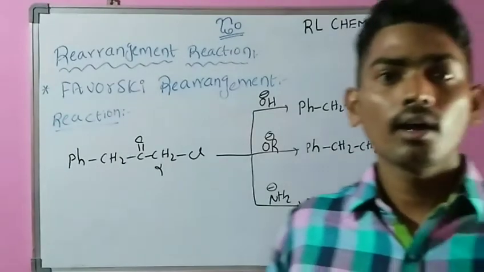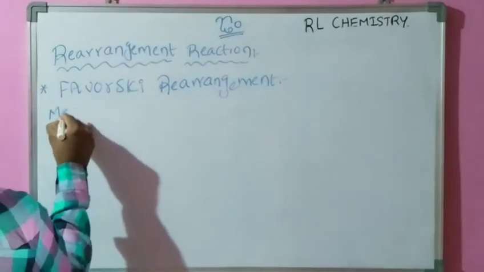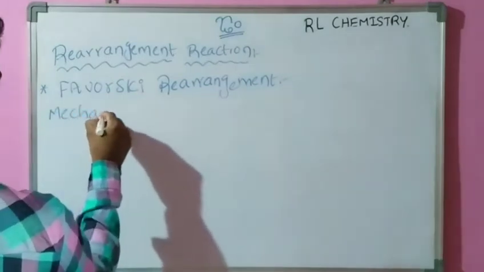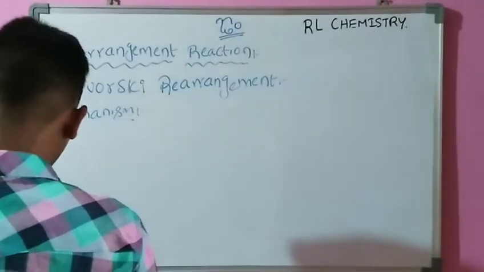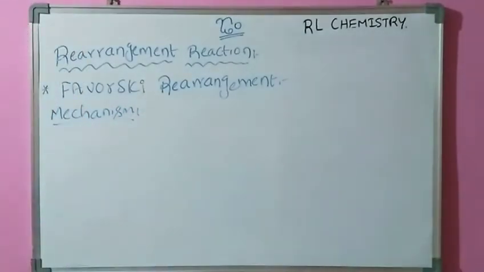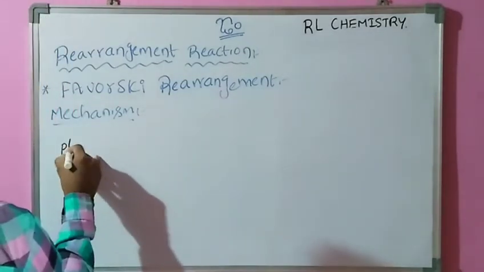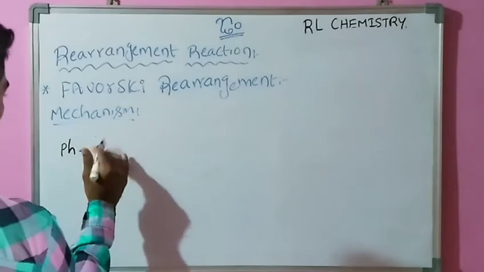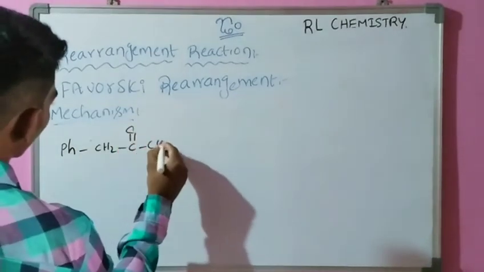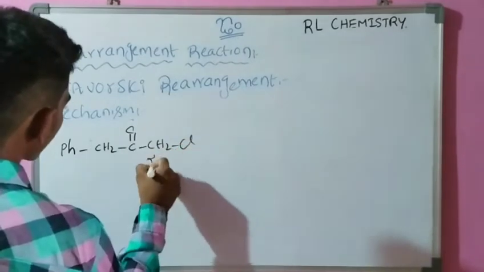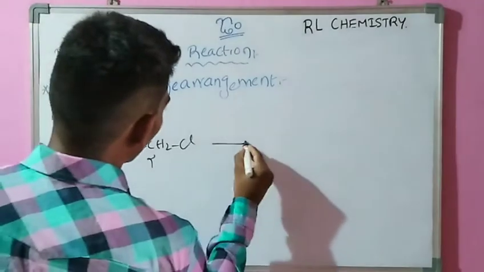Now coming to the mechanism of this reaction. Initially in this mechanism we can take an alpha halo ester. This is the alpha halo ester, which is treated with base.